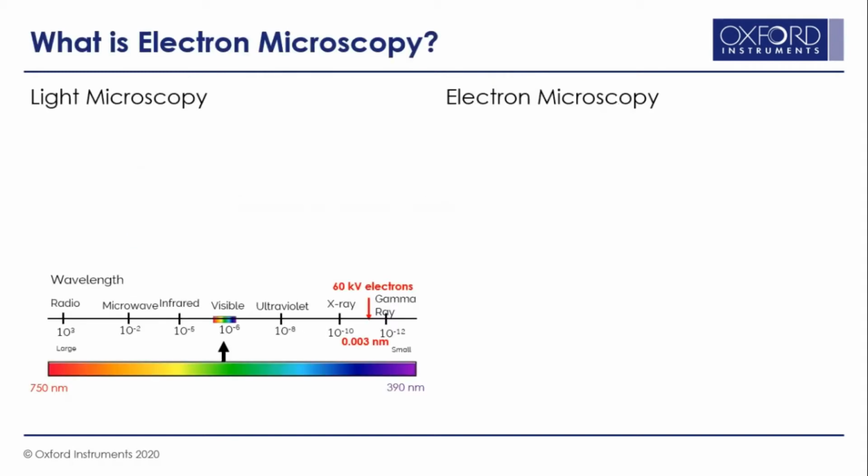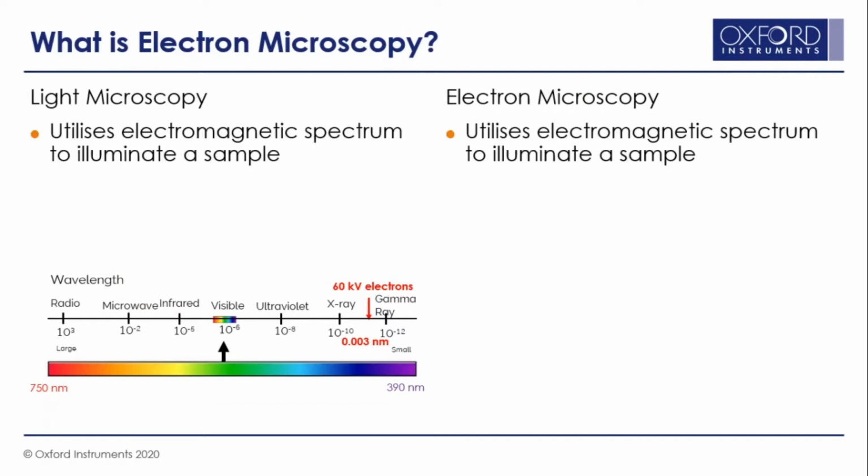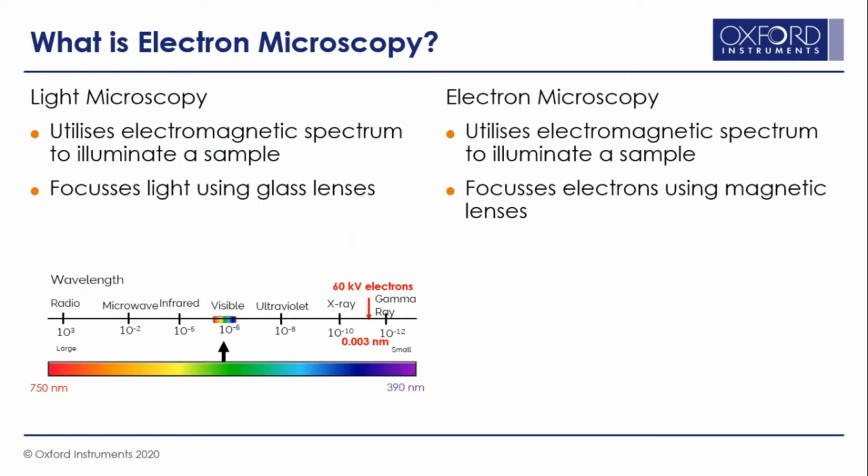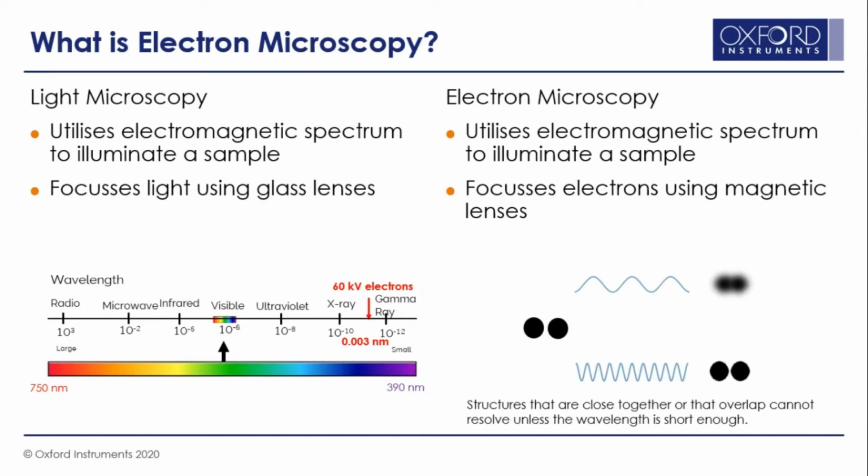So first things first, what is electron microscopy? All of you know that it is fundamentally very similar to light microscopy. In light microscopy, we use the visible spectrum to illuminate the sample, whereas in electron microscopy, we use an electron beam, with much lower wavelength. Both these forms of microscopy use lenses to focus the beam on the sample. In light microscopy, we use glass lenses, whereas in electron microscopes, we use electromagnetic lenses.